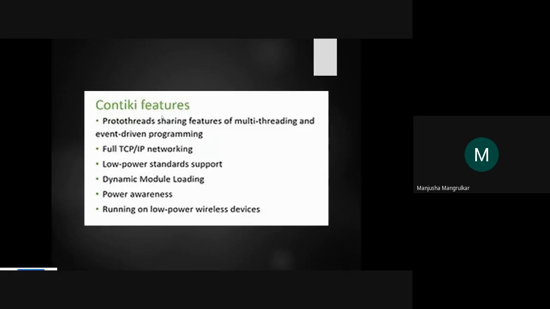If you hear the word Contiki, it should strike in your brain. Contiki is an embedded operating system. It is an open source operating system used to develop applications on the Internet of Things, right? So this is the main concept for Contiki. What are the features? Threads. It uses the threading and sharing features of multi-threading and event-driven programming, right? Because the Internet of Things is event-driven programming, right?